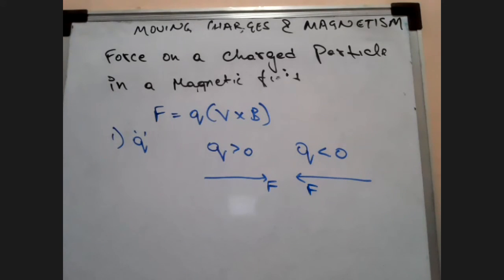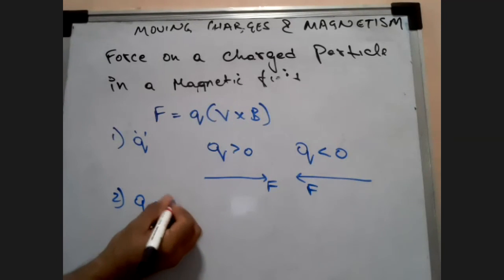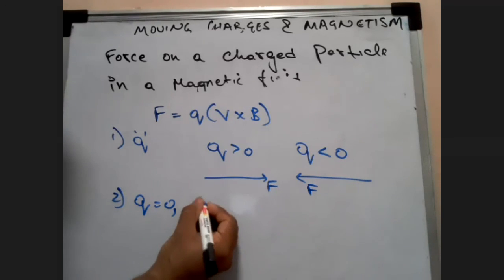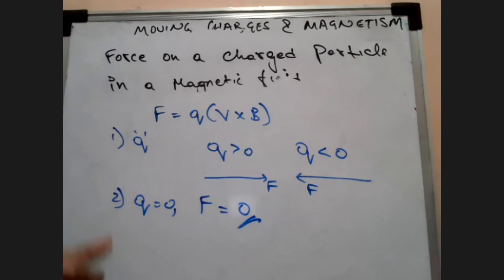Second thing: if the charge itself is 0, then the force will be 0. Of course, you will say this is obvious, but it is given in your book, so I have to tell you.